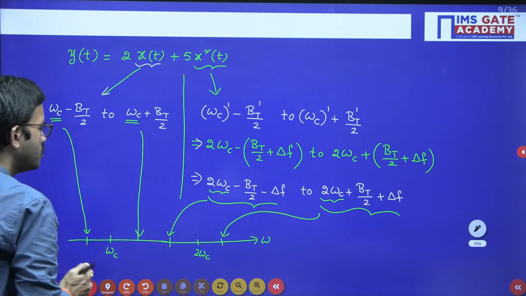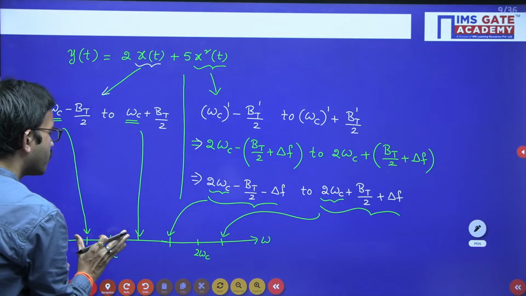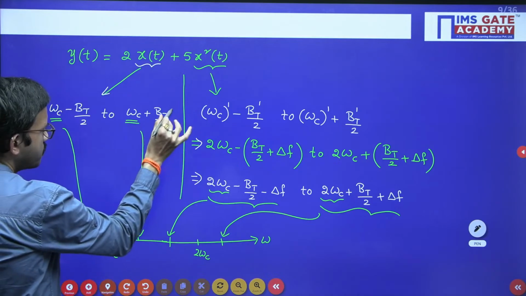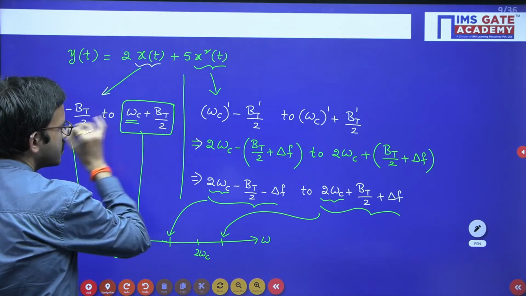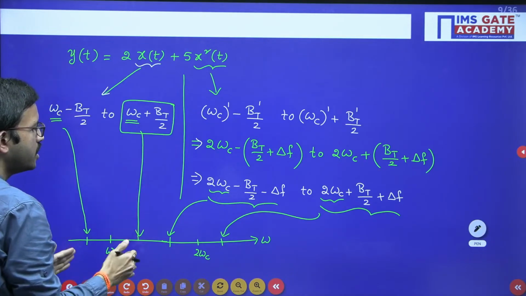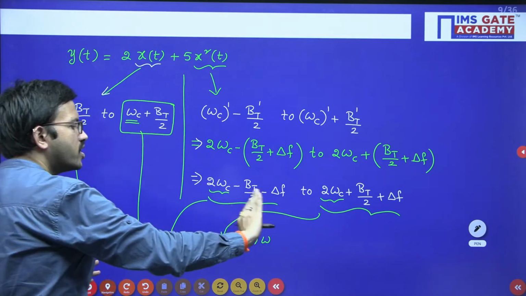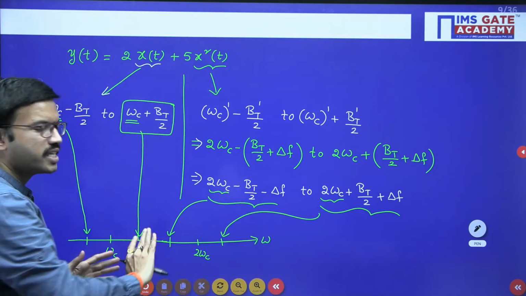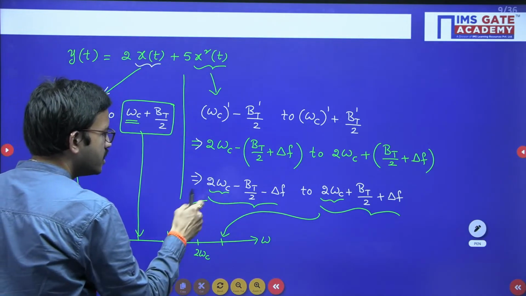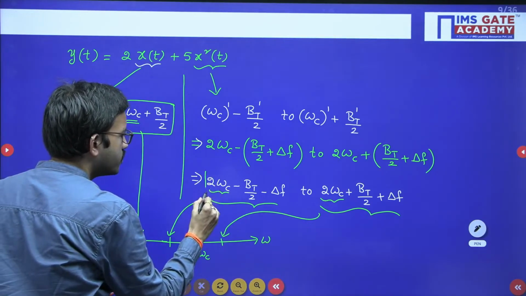Now regarding the first spectrum, when you want to recover, this is the maximum frequency. If you want, you can pass this particular spectrum through a band pass filter so that you can extract this particular information. So that means you are rejecting the other part. Right. Now if you carefully observe this particular range of frequencies, this is the starting frequency.